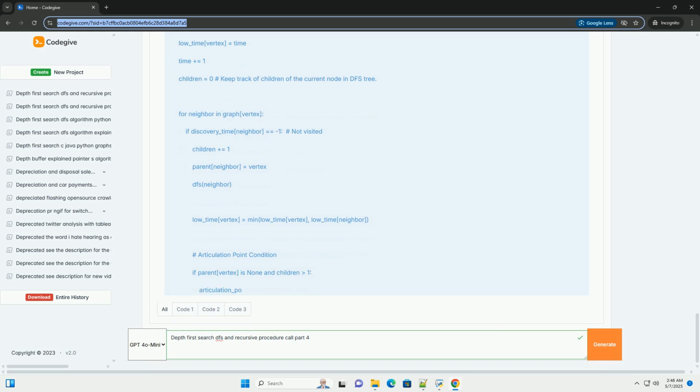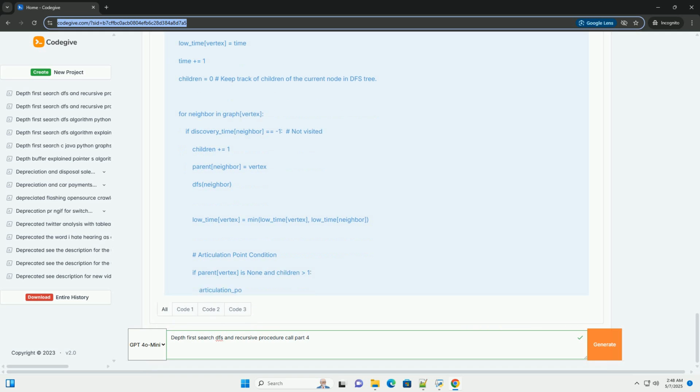3. Initialize dt and lt to infinity. Initialize a parent array to keep track of each node's parent in the DFS tree. 4. During the DFS traversal, assign a unique discovery time to each visited vertex. Update the low time lt[u] for the current vertex u with the minimum of lt[u] and dt[v] for each neighbor v of u, if v is an ancestor of u. If v is a child of u in the DFS tree, lt[u] = min(lt[u], lt[v]).